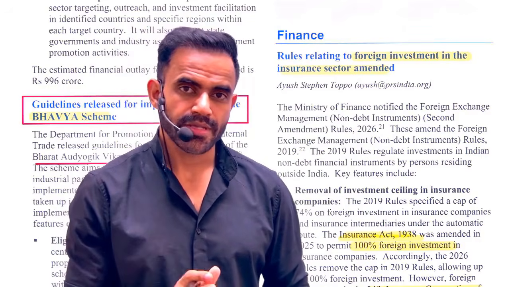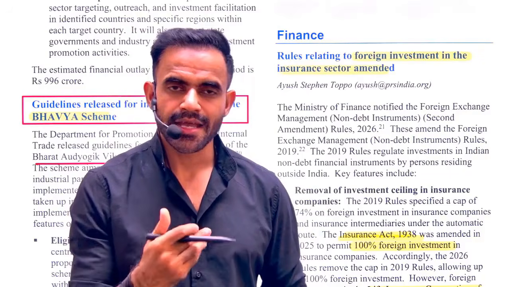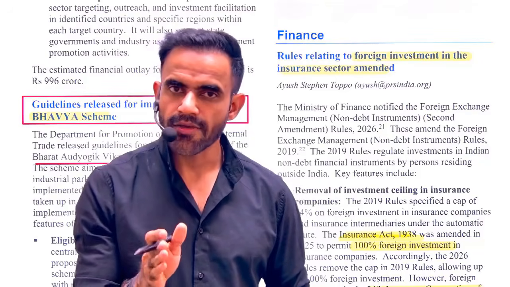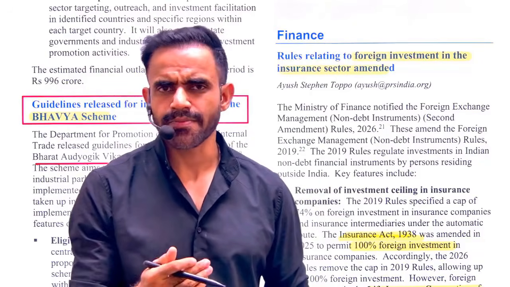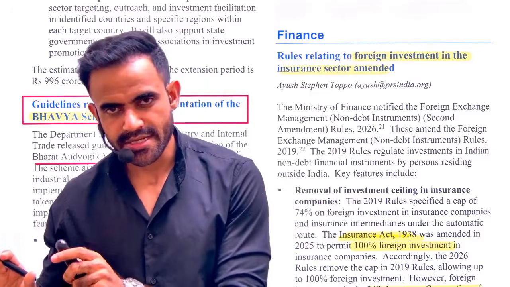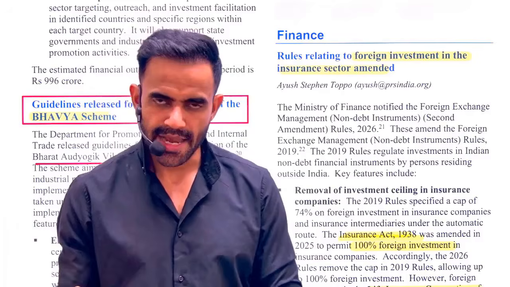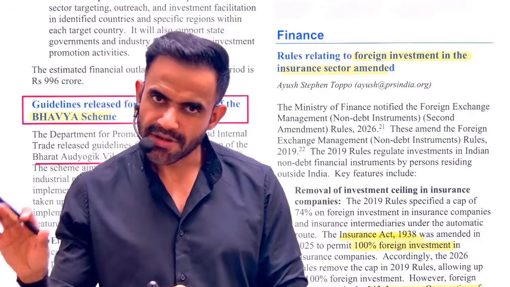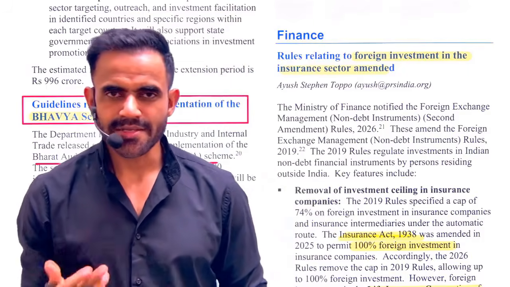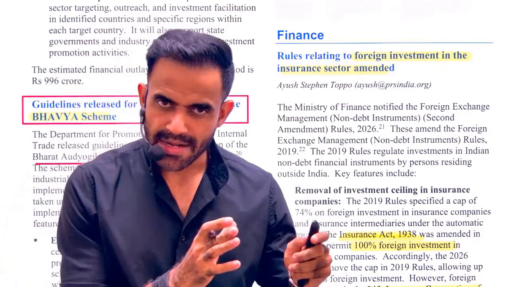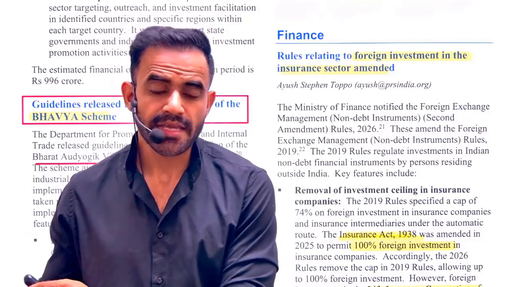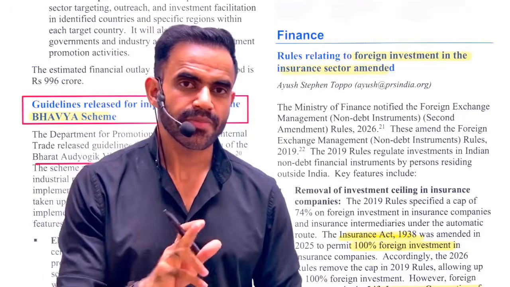However, please remember one thing, this limit or this scenario will not be applicable in case of LIC. LIC has its own statute. In a very simple sense, it is regulated by some other legislation. The name of that legislation is the LIC Act. As per that, there are different limitations on LIC, and that limit is 20%. So the examiner can simply frame a statement that the entire insurance sector including LIC will now have 100% FDI. In that case, this statement will be incorrect.